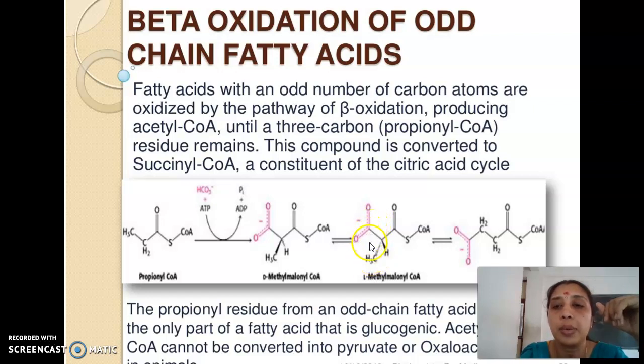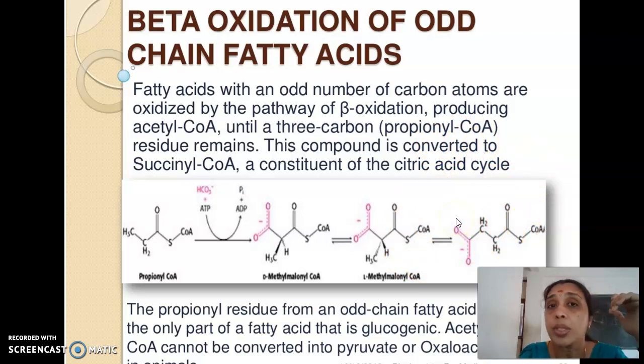The side chain now forms part of the backbone. Clear? So it's a rearrangement, and this rearrangement is carried out by an enzyme known as mutase. Mutase enzyme converts L-methyl malonyl-CoA to succinyl-CoA.